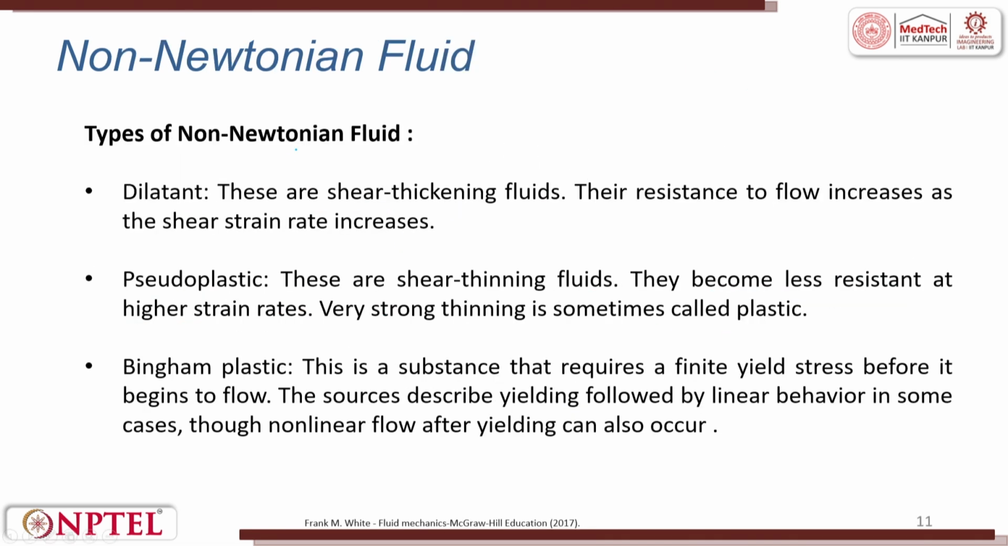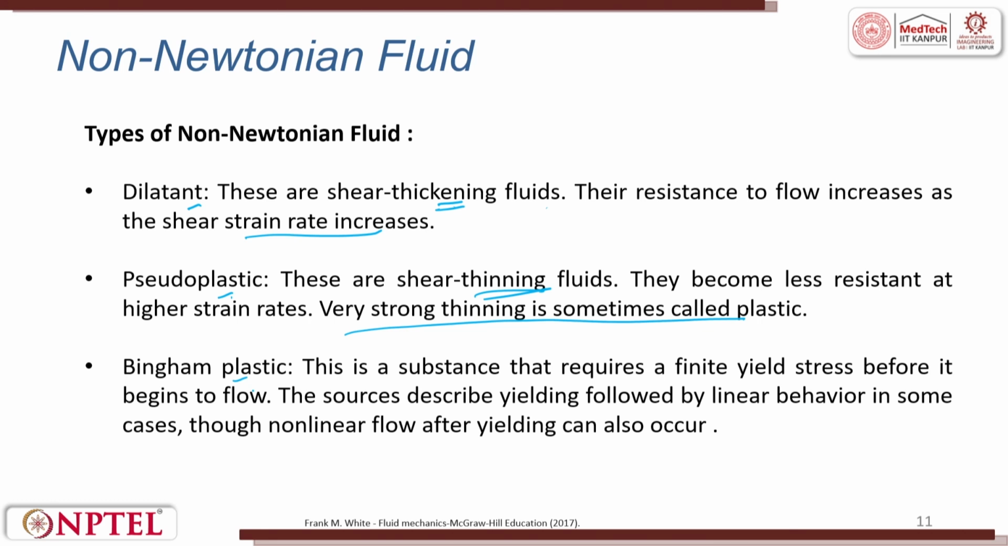There are types of non-Newtonian fluids. They are dilatant, pseudoplastic and Bingham plastic. Dilatant fluids are shear thickening fluids. Their resistance to flow increases as the strain increases. The moment you strain it, it becomes more solid. Pseudoplastic fluids are shear thinning fluids. They become less resistant at higher strain rates. Very strong thinning is called plastic. When you apply shear and the fluid becomes solid, it is called shear thickening behavior. This is dilatant.